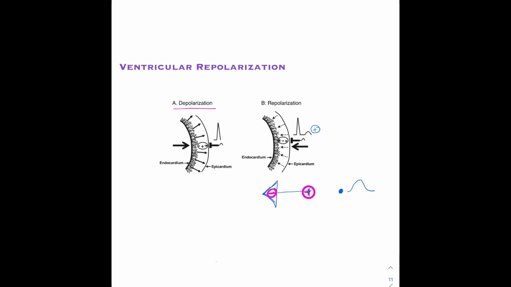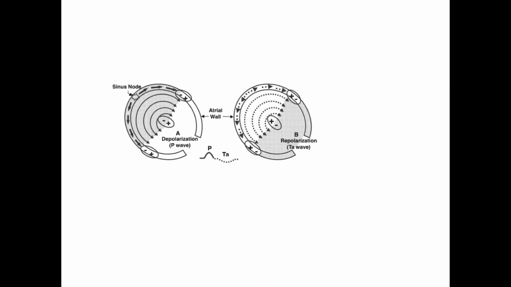Whereas this is what happens in the atrial muscles. In the atrial muscles, the wave of repolarization is directed this way. So the arrowhead represents the negative polarity and the tail represents the positive polarity. Why is the direction downwards?